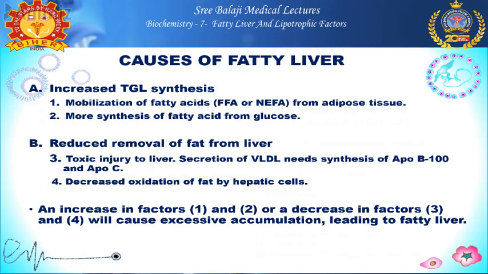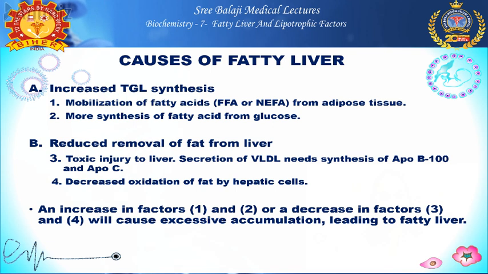Coming to the causes of fatty liver, first is increased triacylglycerol synthesis. This happens when there is excessive mobilization of free fatty acids, non-esterified fatty acids, from adipose tissue. Second is more synthesis of fatty acids from glucose. Third is reduced removal of fat from the liver. This can be due to toxic injury to the liver.